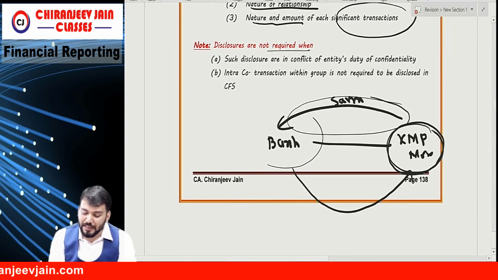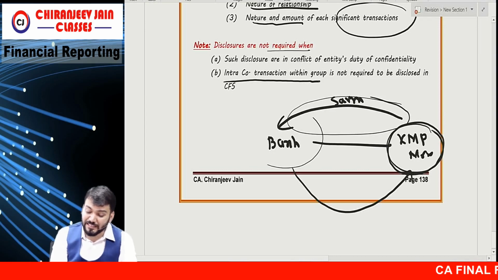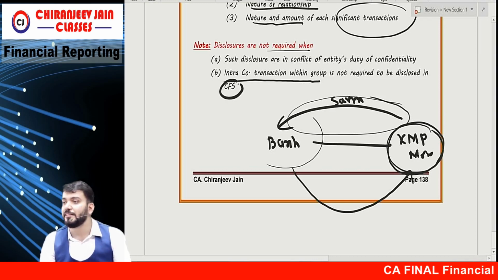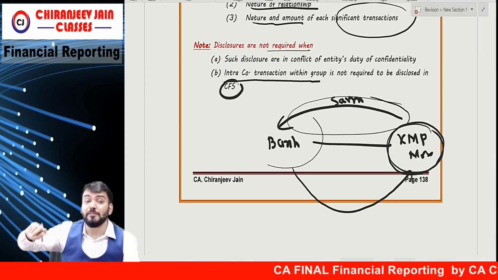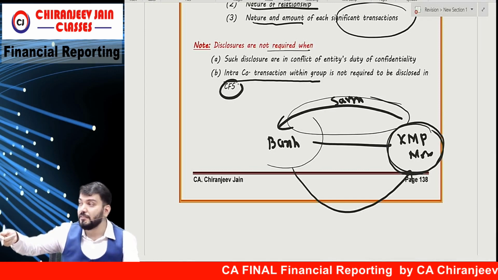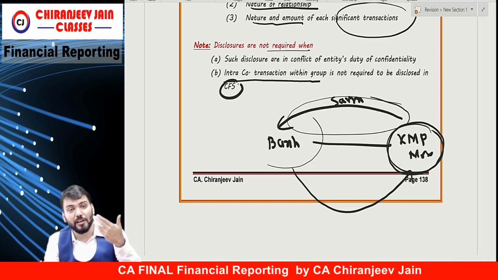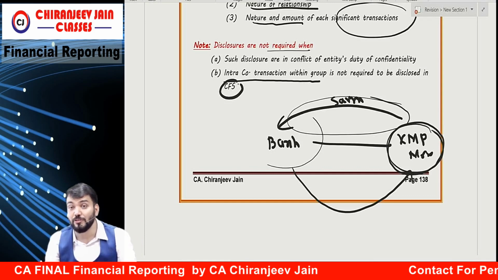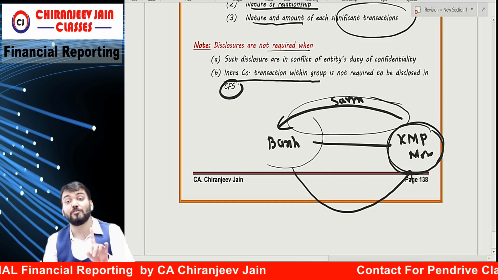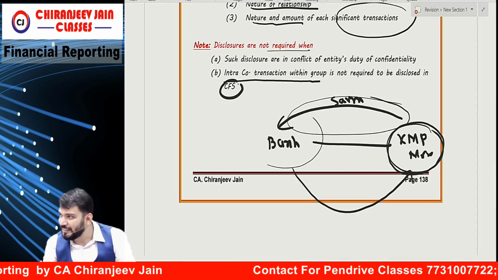Understood? An intra-company transaction within the group is not required to be disclosed in CFS because that has been eliminated. Are you getting it? So I can say any transaction between parent and subsidiaries in CFS will be eliminated. So if that is already eliminated, it is not supposed to be disclosed in CFS. Means that should be disclosed in SFS, but not in CFS.